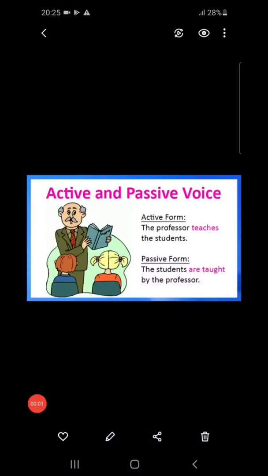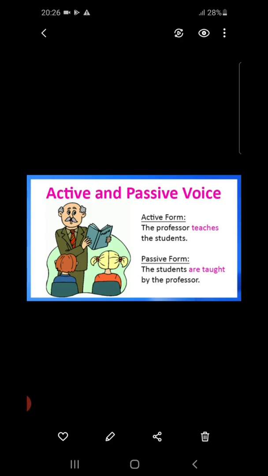Welcome, students. Today, let us start active and passive voice, in which you can see two forms of sentences have been given, or basically, one sentence has been written in two forms. First one, active form: the professor teaches the students.